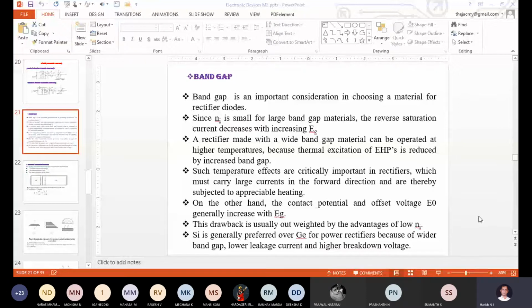Or if we choose a semiconducting material with a very large band gap for the fabrication of a PN junction diode, what advantages are we going to get?